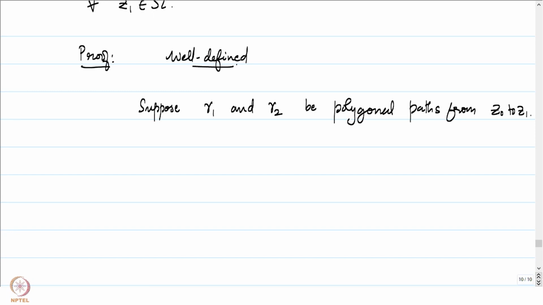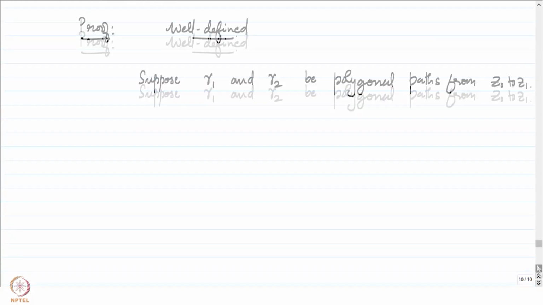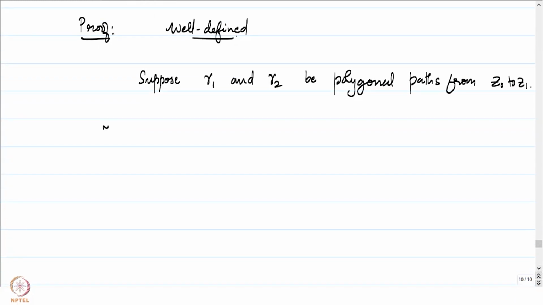Remember that z0 is a fixed point in omega and it is at z1 that we are trying to define capital F. Then notice that gamma 1 and gamma 2 both have the same initial point and the same terminal point. In particular, if you look at gamma 1 plus minus gamma 2, this is a closed polygonal path.